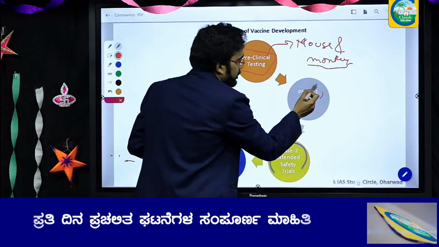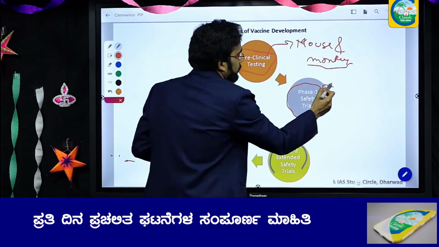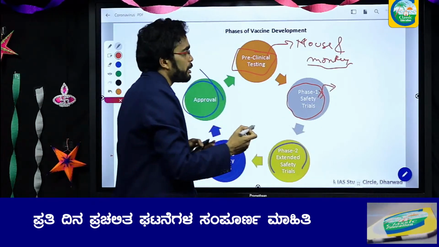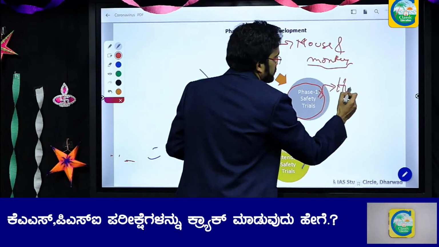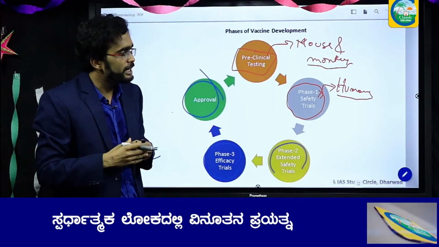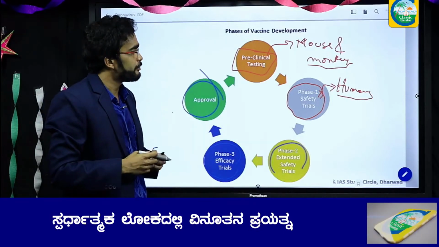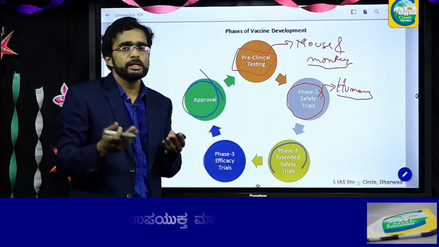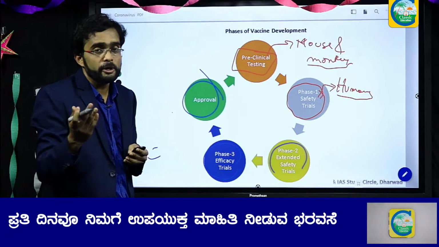In the phase 1 safety trials, the vaccine will be tested on human beings. A small group of people will be given the vaccine to see how the body and the immune system will react.